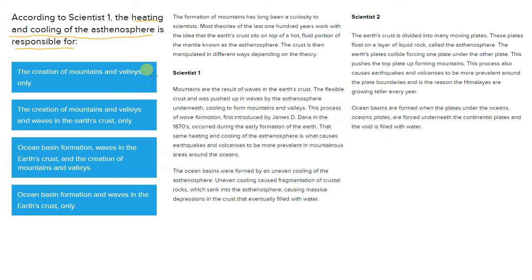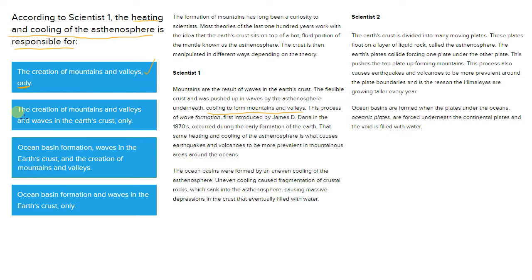So, answer choice A. Does Scientist 1 say that the heating and cooling of the asthenosphere is responsible for the creation of mountains and valleys only? Now that's a key word there: only. You have to make sure that it only refers to that. So if we're reading, we see that mountains are the result of waves near its crust. The flexible crust was pushed up in waves by the asthenosphere underneath, forming to cool mountains and valleys. Okay, so the asthenosphere heated up and cooled down to create mountains and valleys. So yes, it did create mountains and valleys, but if it is responsible for anything else, this answer choice is wrong because it says that it was responsible for mountains and valleys only.